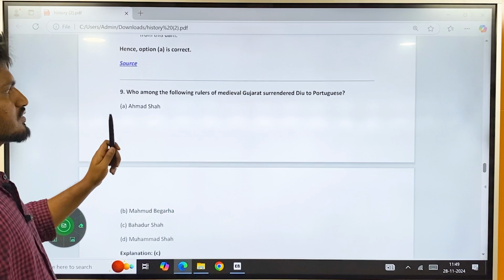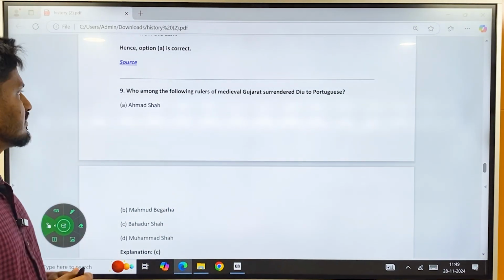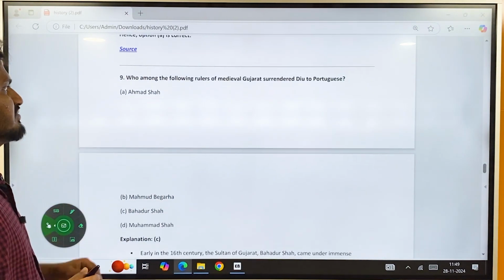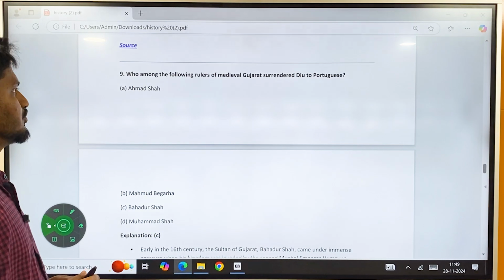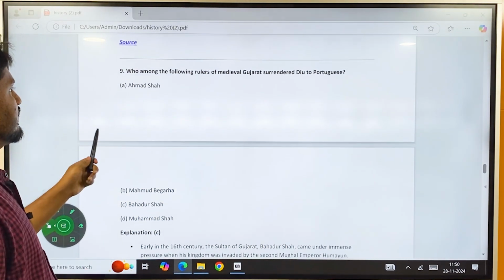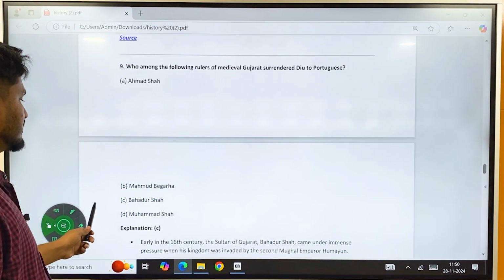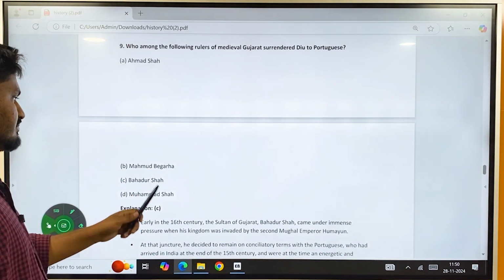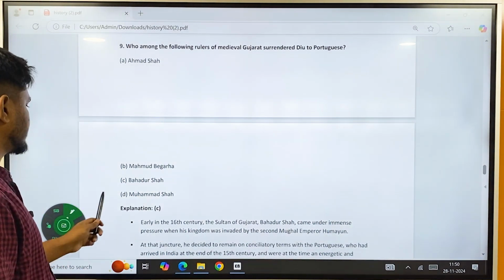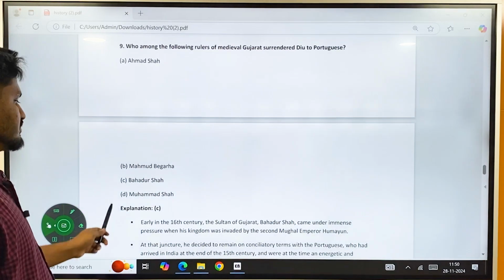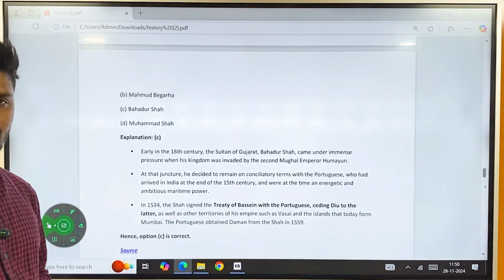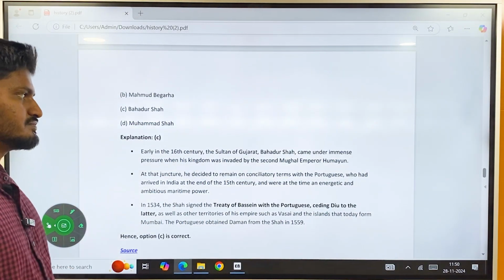And then another question with respect to medieval history. Who among the following rulers of medieval Gujarat surrendered Diu to the Portuguese? A. Ahmad Shah, B. Muhammad Shah, C. Mahmud Begara and D. Bahadur Shah. The correct answer is D, Bahadur Shah. So in the 16th century, Gujarat was ruled by the Sultans of Gujarat.